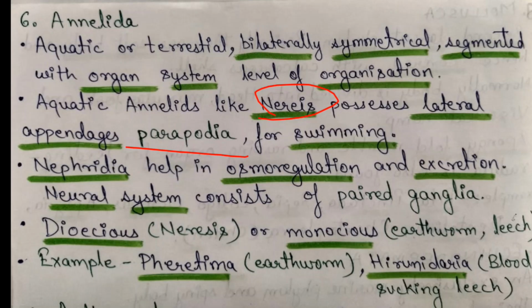Neural system consists of paired ganglia. So in the neural system, some paired ganglia are there. Dioecious organisms are also present in this phylum, for example Nereis, and monoecious like earthworm and leech. Examples are Pheretima, earthworm, and Hirudinaria, blood sucking leech.